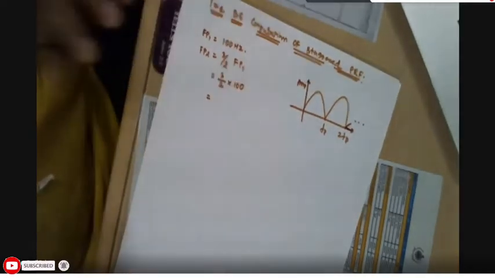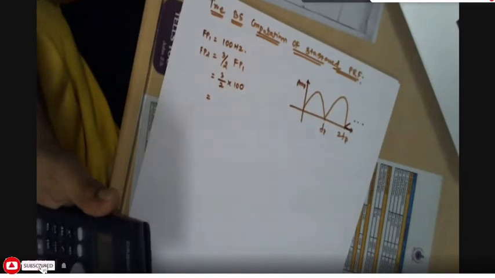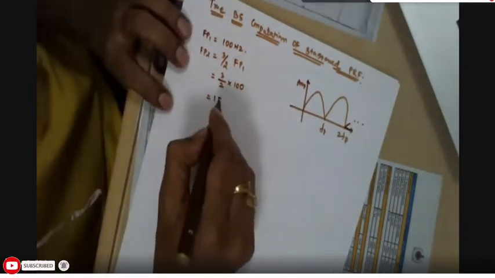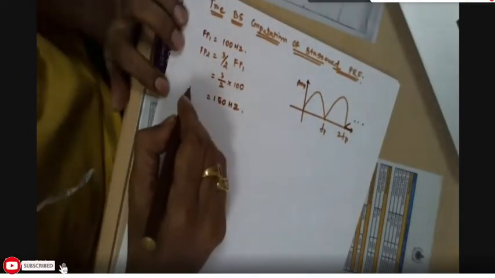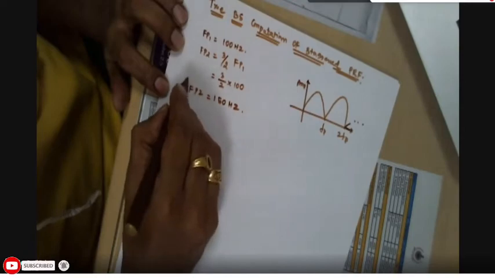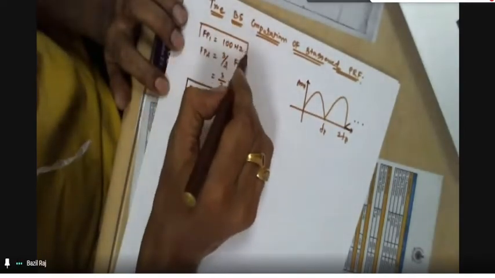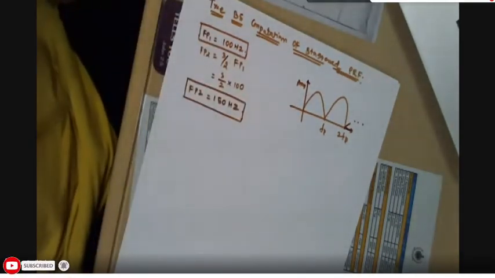That is equal to what? You tell me in frequency. 150 hertz. FP2 is equal to 150 hertz. And FP1 we have taken, that value is 100 hertz.